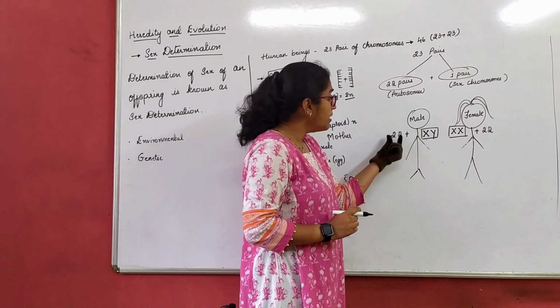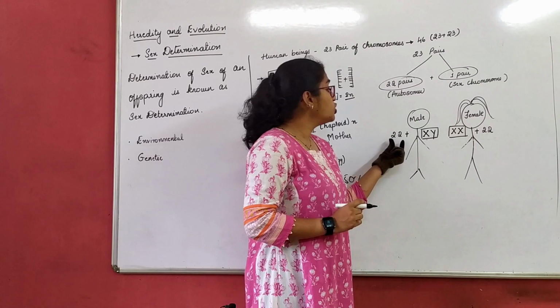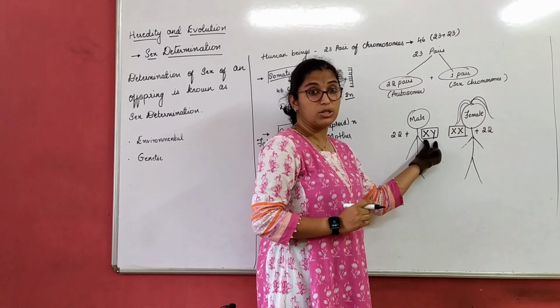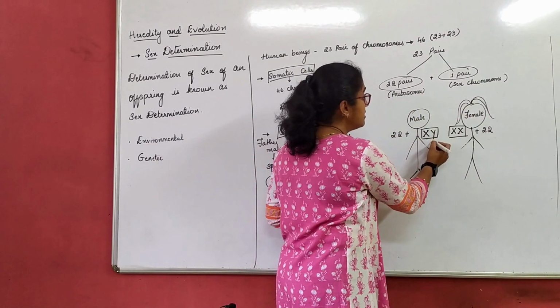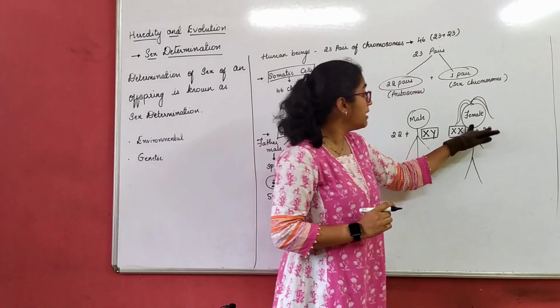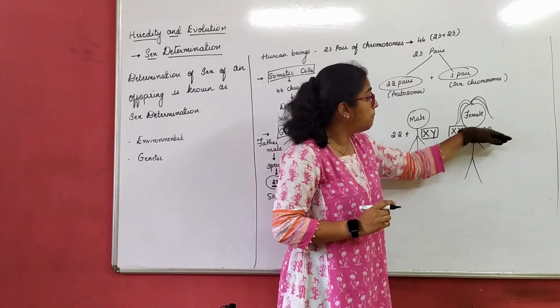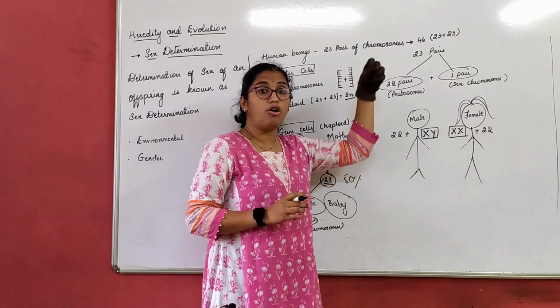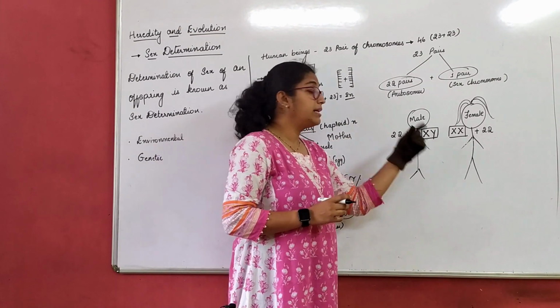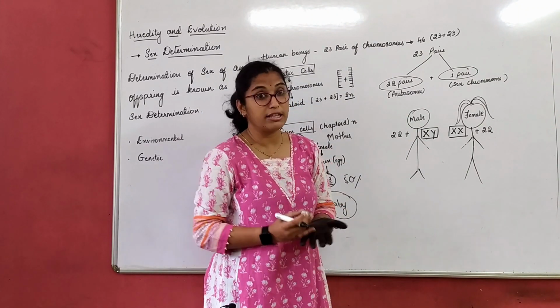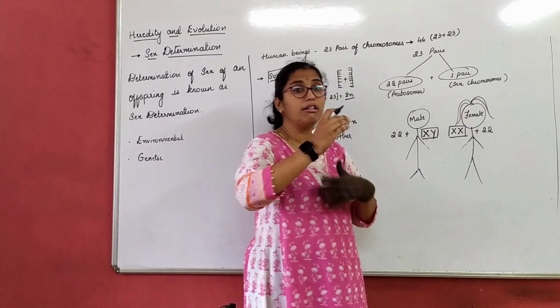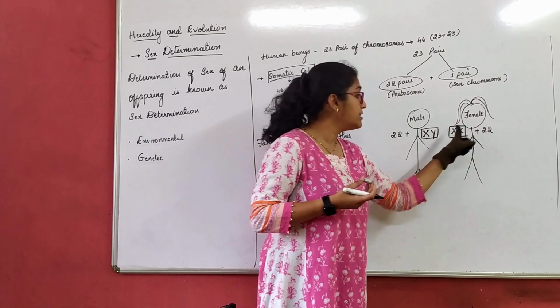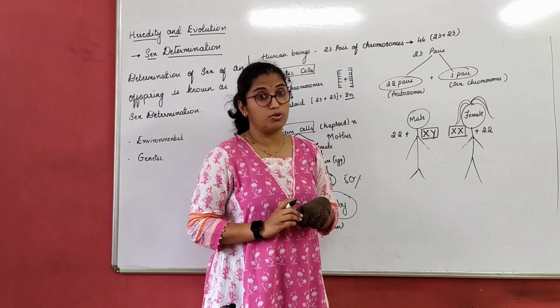So male will contribute 22 plus XY. This XY is a sex chromosome here. Similarly, female will give XX plus 22. That means he is giving 22 autosomes, all the hereditary factors, plus 1 pair of sex chromosome. Female, all the hereditary factors, plus 1 pair of sex chromosome, right?